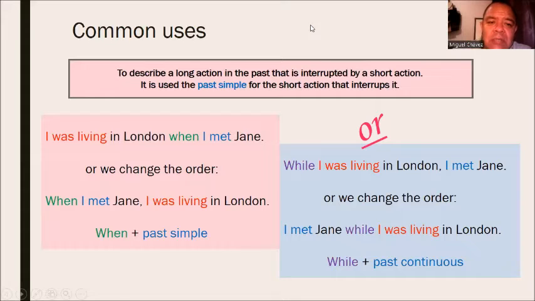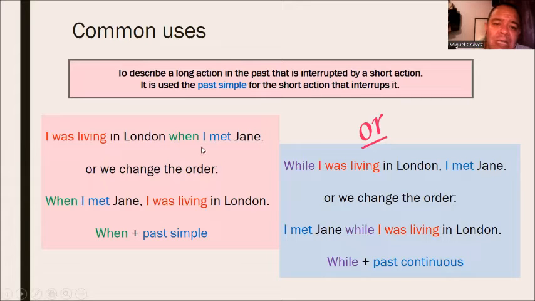Past continuous is used to describe a long action in the past that is interrupted by a short action. We use the past simple for the short action that interrupts it. Let's see the examples. I was living in London when I met Jane.